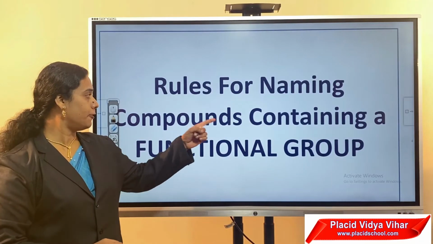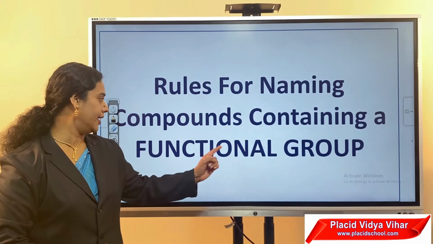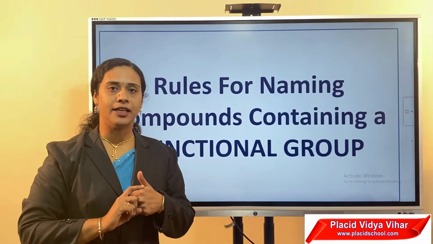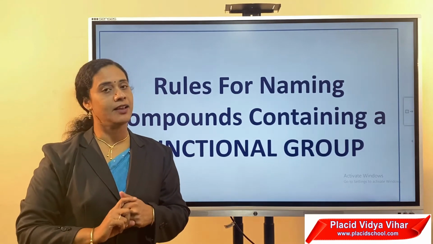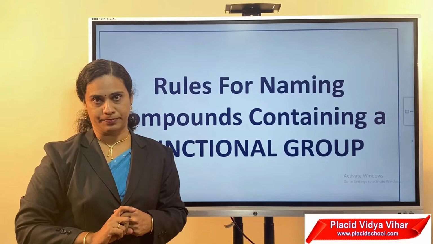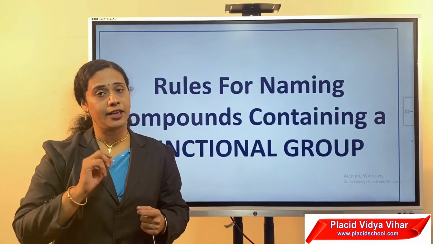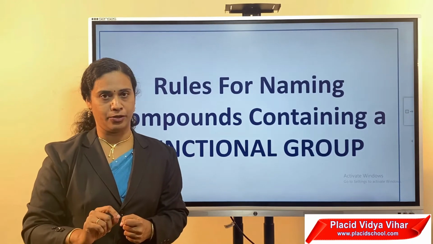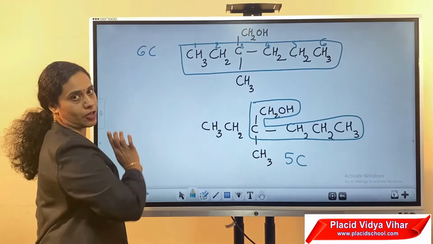Next, rules for naming compounds containing a functional group. First rule, select the longest chain of carbon atoms containing the functional group. Second rule, give the lower number to the carbon atom which is carrying the functional group. Let's consider this compound.